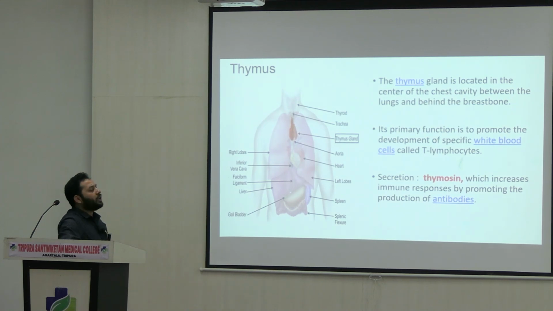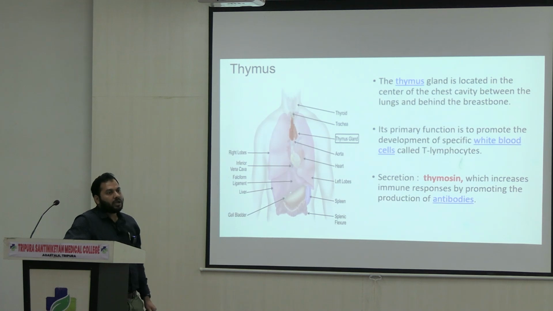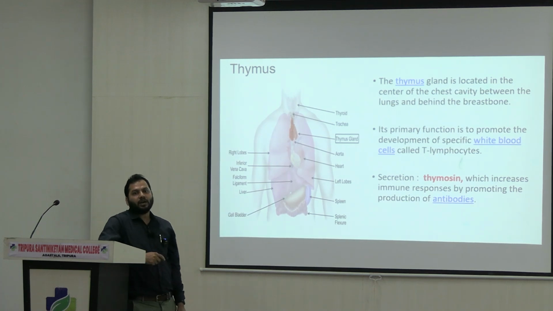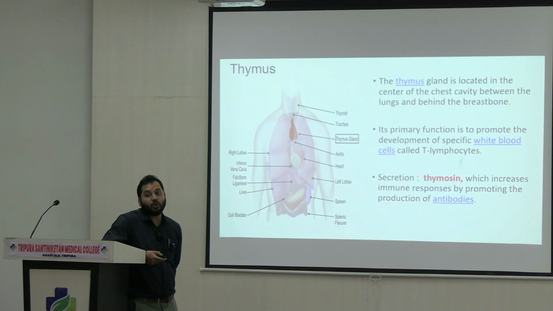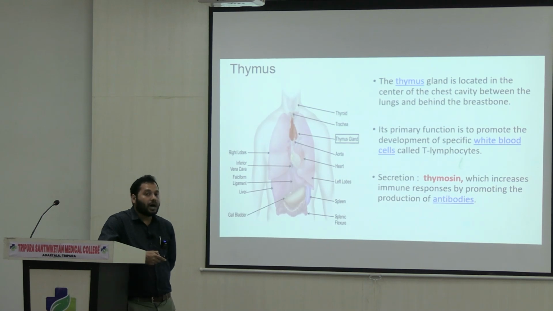Now see, the functions of the thymus gland are not only involved with the secretion of some hormones. Instead, we can say the most important function carried out by the thymus is the immune function, right? This is the main function of the thymus gland, right? Other than immune functions, it also involves the secretion of some hormones.